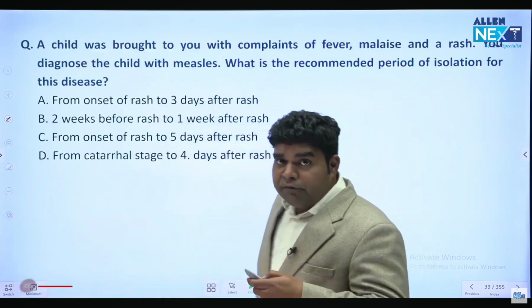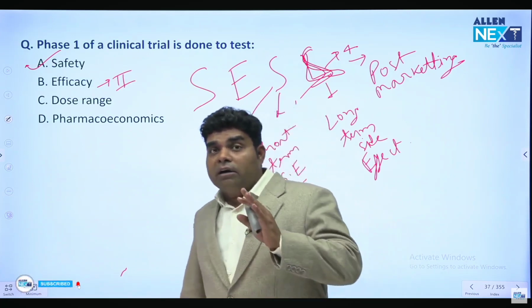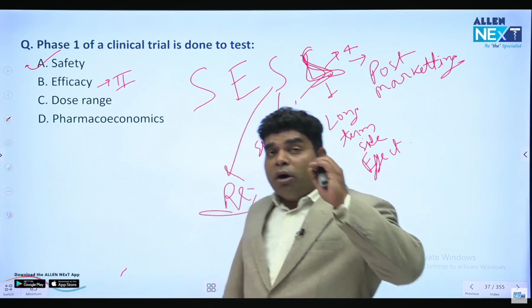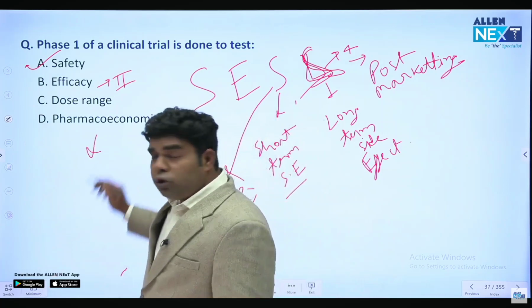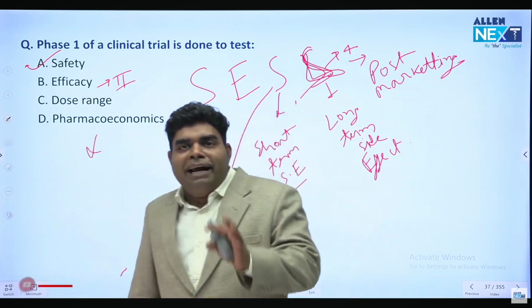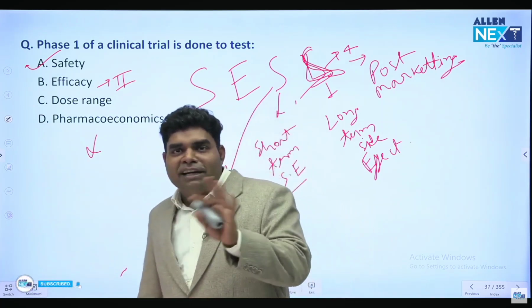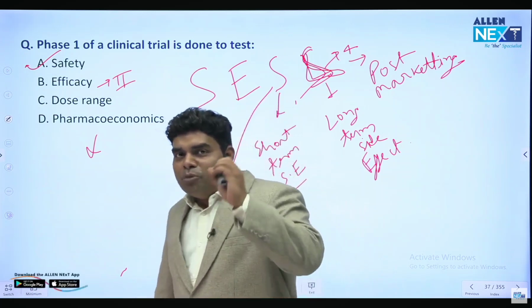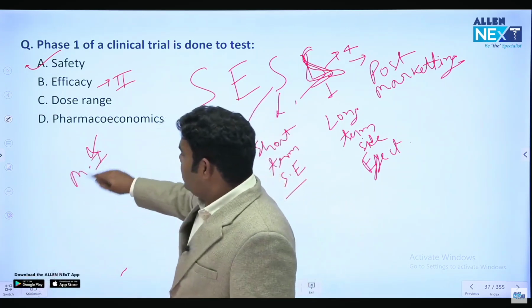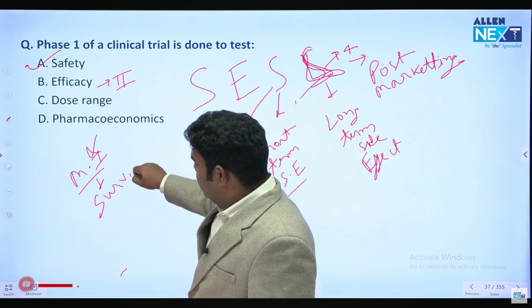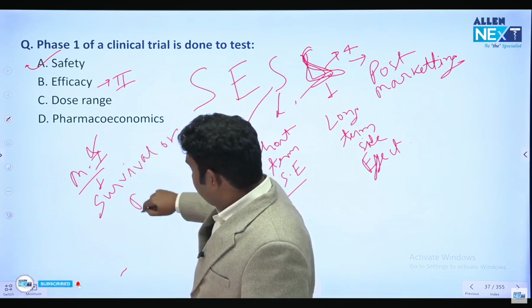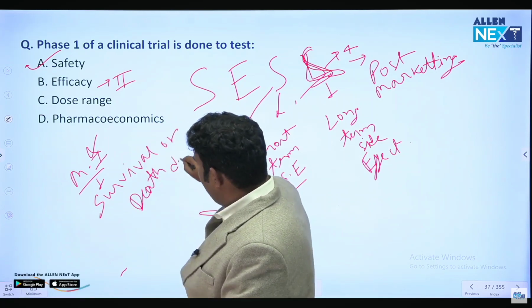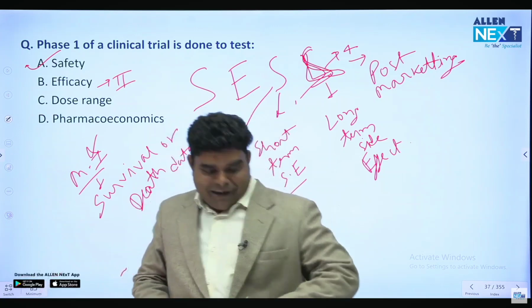One more thing. If you are looking at any vaccine trial or drug trial data, which information is most important? Most important is how many dropped out, how many died, how many survived. Efficacy and effectiveness are not the most important for a vaccine. The most important data is survival data or death data. Survival or death data is most important in case of clinical trial.